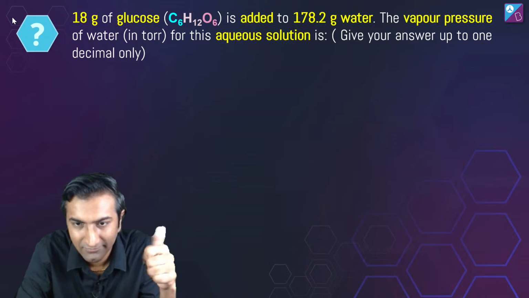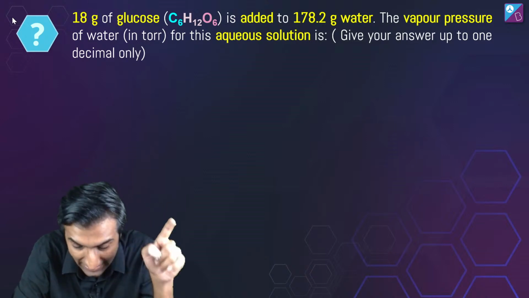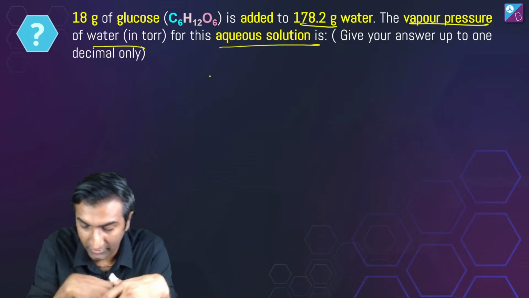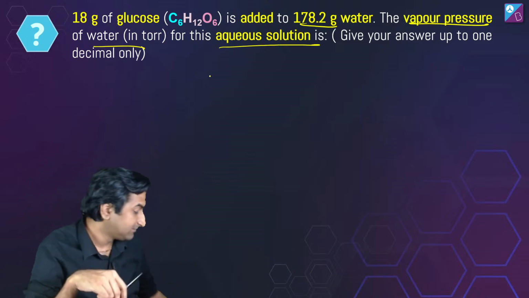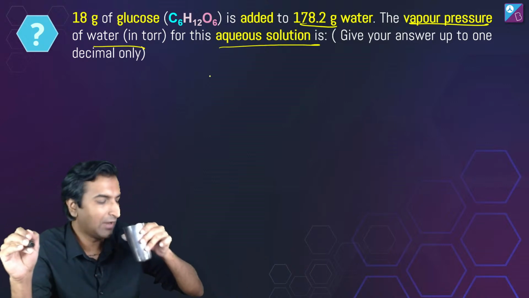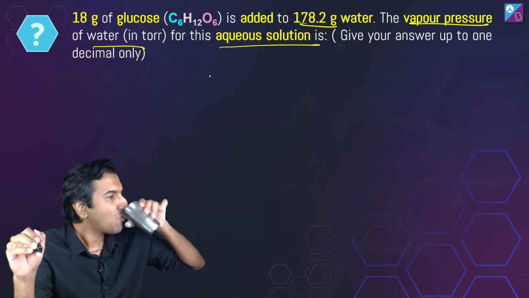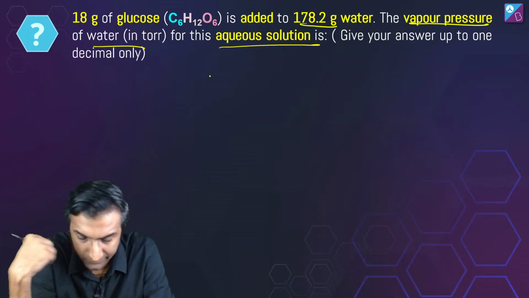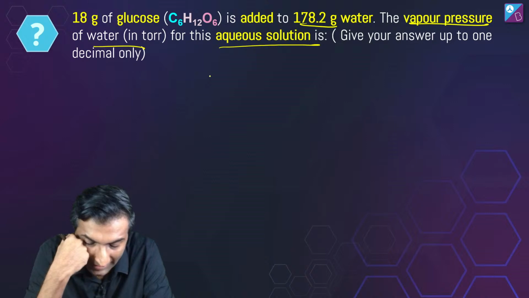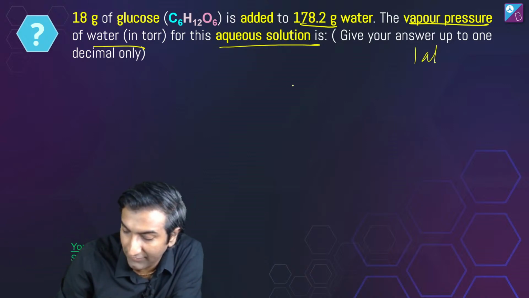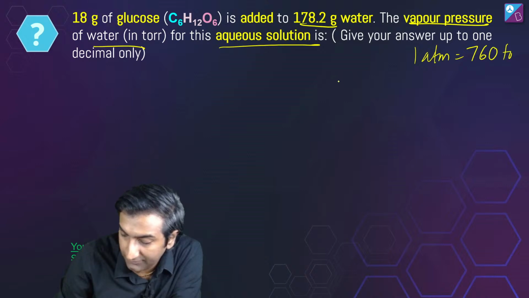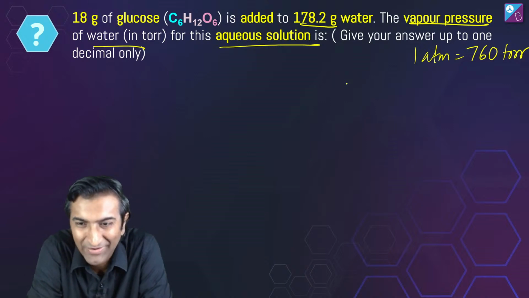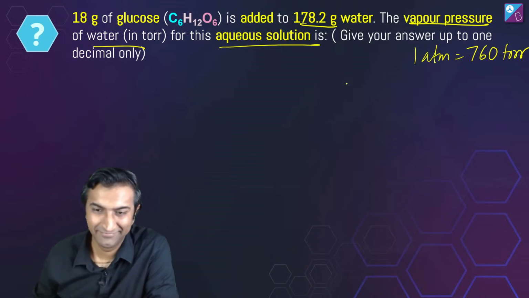Okay, 18 gram of glucose is added to some amount of water. What is the vapor pressure of water in this aqueous solution? This is again the same delta P idea. Try it out. No i value is required here. Give the answer to one decimal place. I think the only thing you need is 1 atmosphere equal to 760 torr. Does that give you a hint? Yes, no, maybe? Try it please.